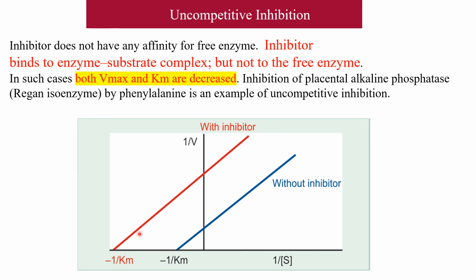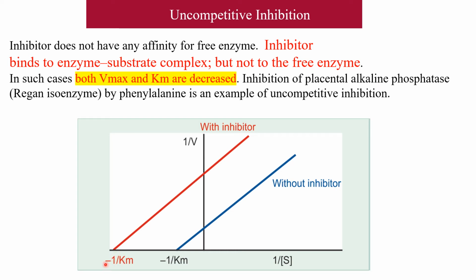So this is the graph for an uncompetitive inhibitor, without inhibitor and with inhibitor. Here both Vmax and Km are decreased. See, this 1 by V is increased. That means Vmax is decreased, and 1 by Km is far from 0 on the negative side. So Km is also decreased.